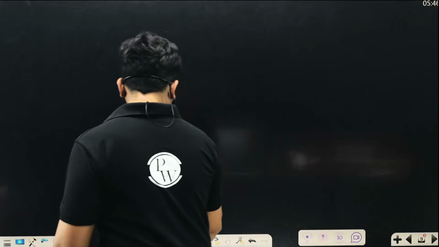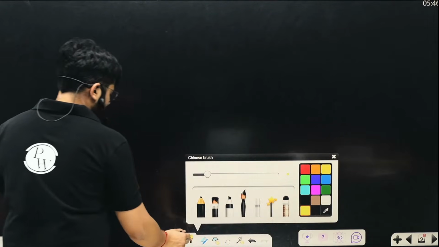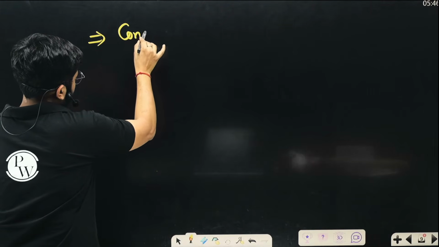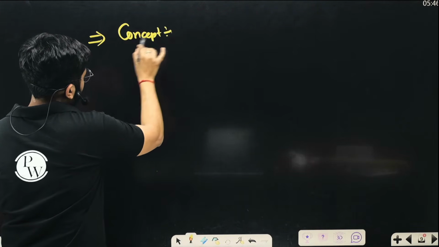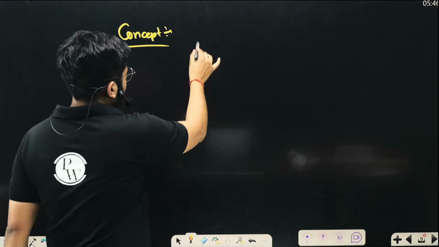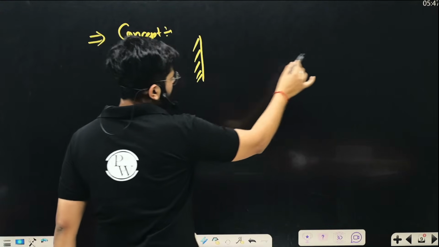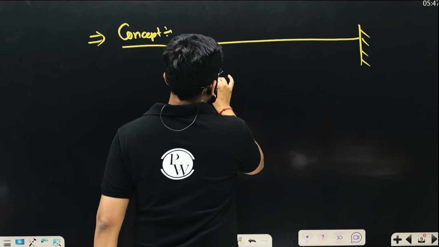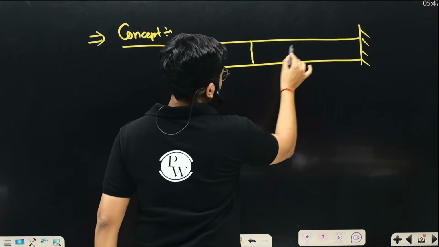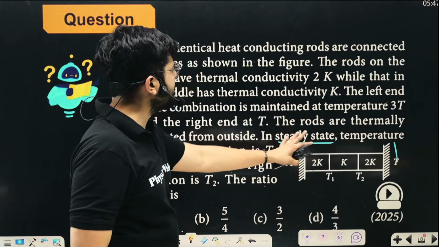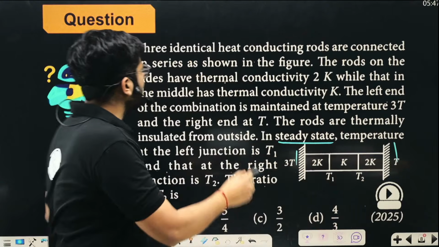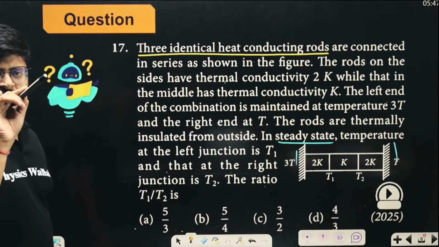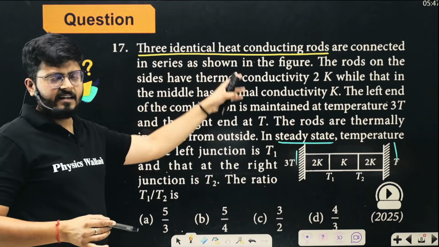So the concept is over here. For those kids who cannot solve it, they can start looking at this particular thing. This is going to be the conceptual part. So over here, what is really happening? We have this end and this end, and in between these ends, we have 3 metal pieces, 1, 2, and 3. All 3 of them have the same length, L, L, L. They are given as 3 identical heat conducting rods, which means they have the same cross-sectional area and same length. That is why they are identical, right?